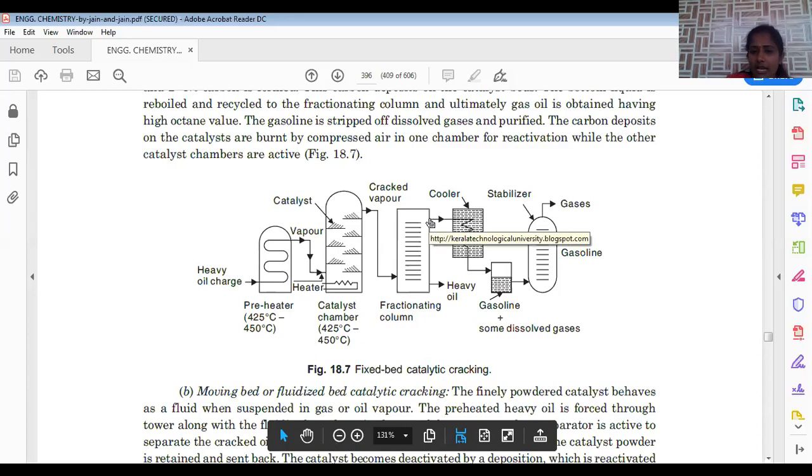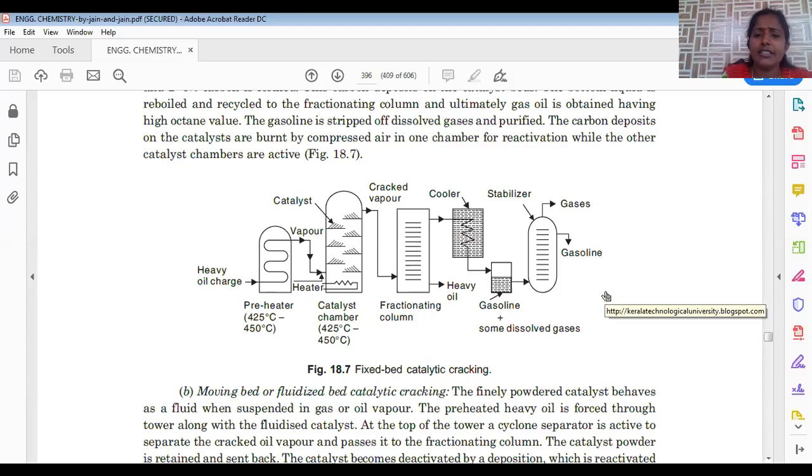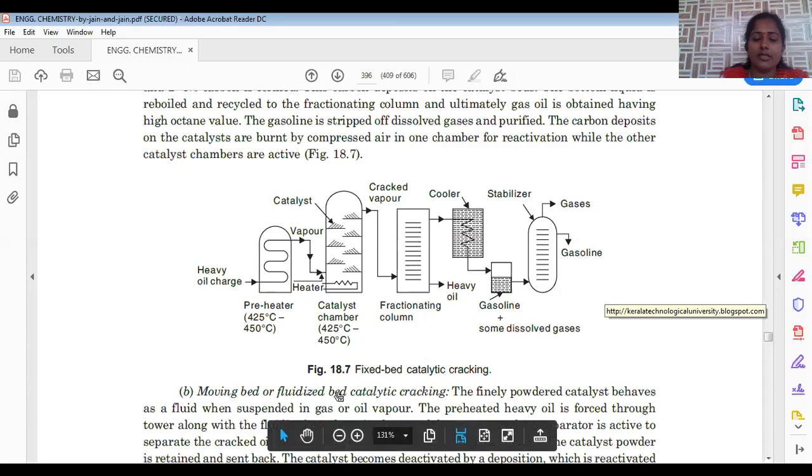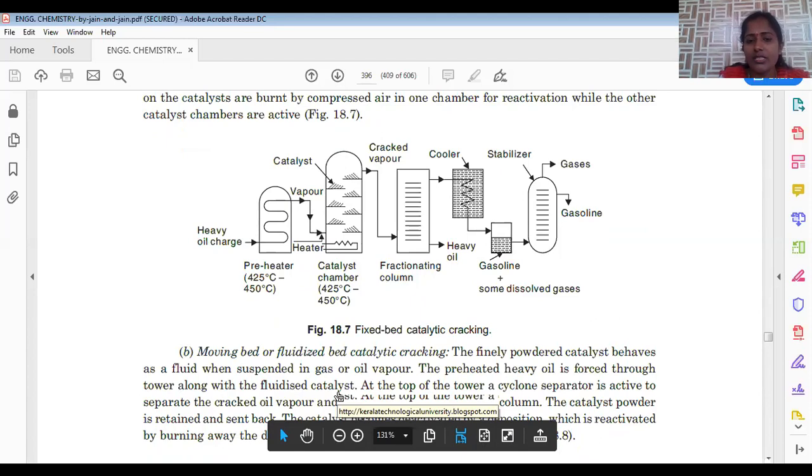Whatever middle oil or gasoline fraction is generated at the top region enters the cooler. This cooler is used to convert vaporized materials; this is called the condensation process, where vapor gets converted into liquid state. Now it is allowed to enter this collector, where gasoline settles. Then it enters another cylindrical chamber, called a stabilizer, where we can remove all the dissolved gases present, and the gasoline is collected finally. This is about fixed bed catalytic cracking. Either alumina, silica or zeolite can be used as a catalyst.